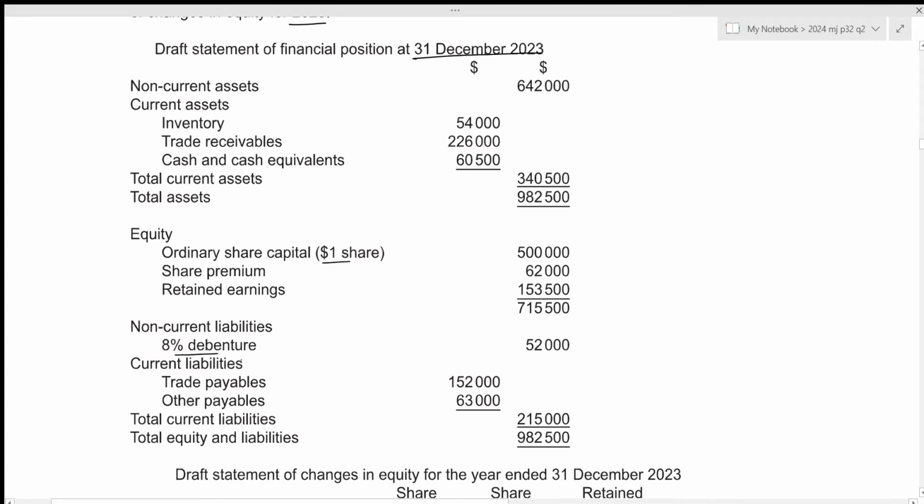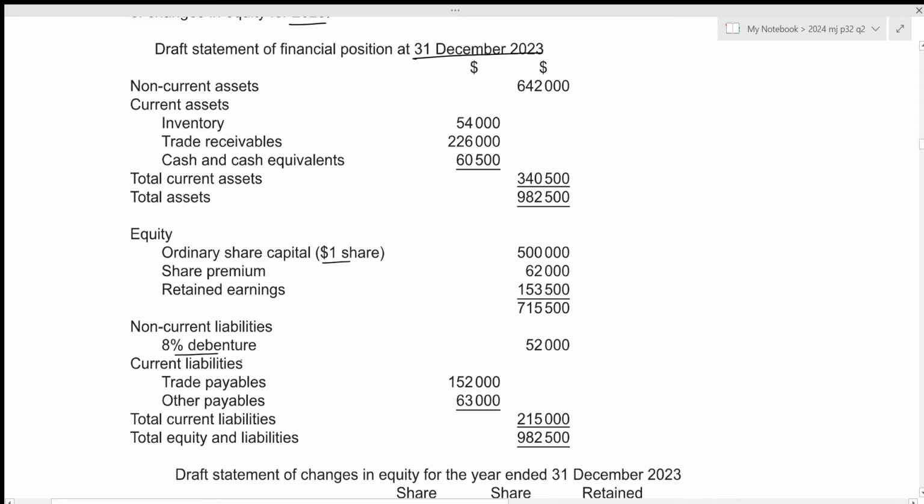We have been given the draft statement of financial position for the year ended 31st December 2023, which means that the value of land is included after this revaluation upwards of 35,000. So the new value of land will be 175,000 plus the 35,000. This results in a value of 210,000.